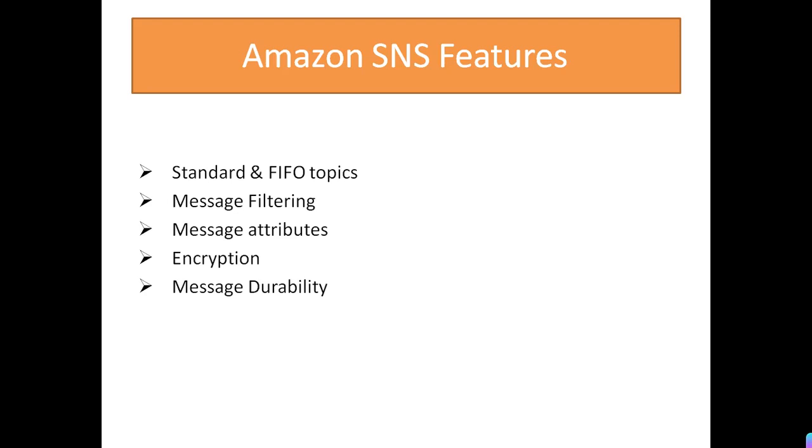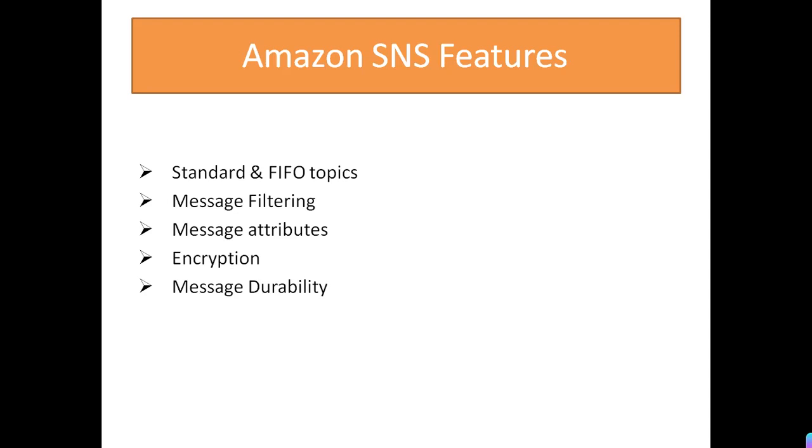The one main point is that an Amazon SQS FIFO queue can only be used as a subscription to SNS FIFO topics, right? So if you are using FIFO, then you have to use an SQS queue with SNS FIFO topics. For the rest, we will go for standard.